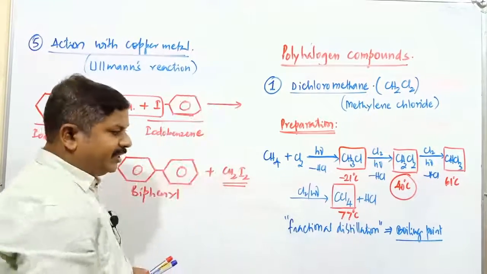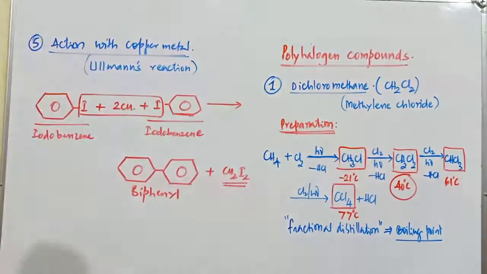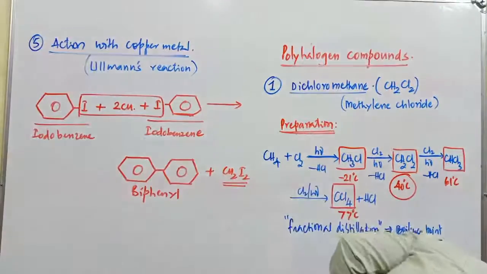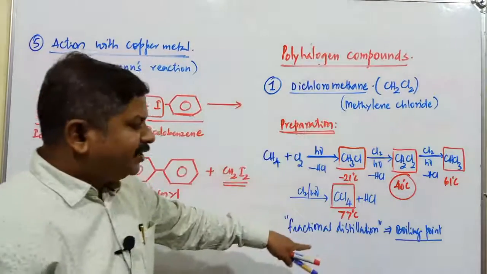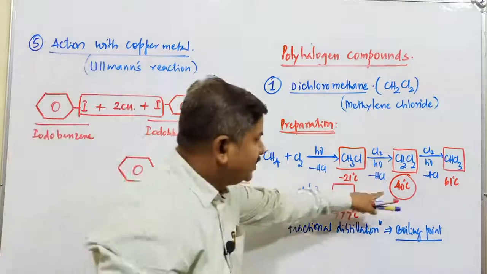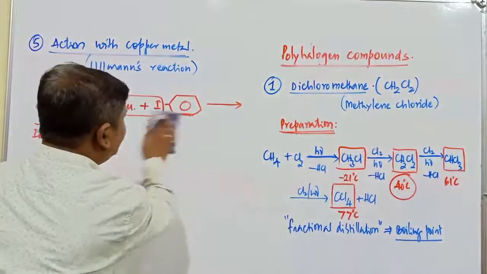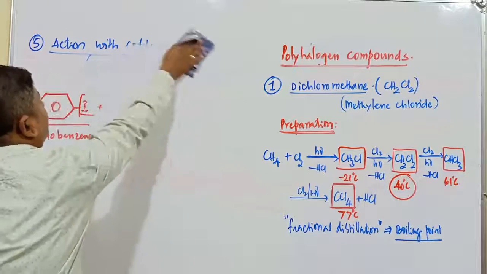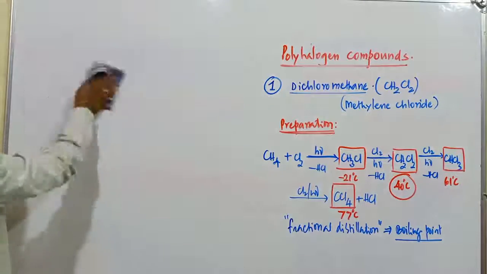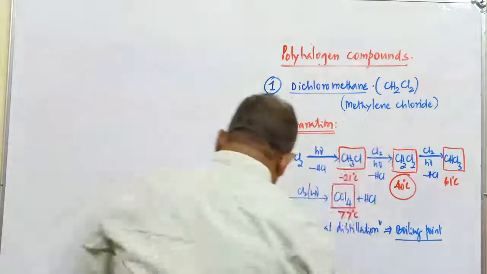Fractional distillation. We use fractional distillation when there is a difference in the boiling points of various compounds. The fraction which is boiling at 40 degrees Celsius is separated out, and that is nothing but dichloromethane. Fine. This is the first polyhalogen compound, which is known as dichloromethane.